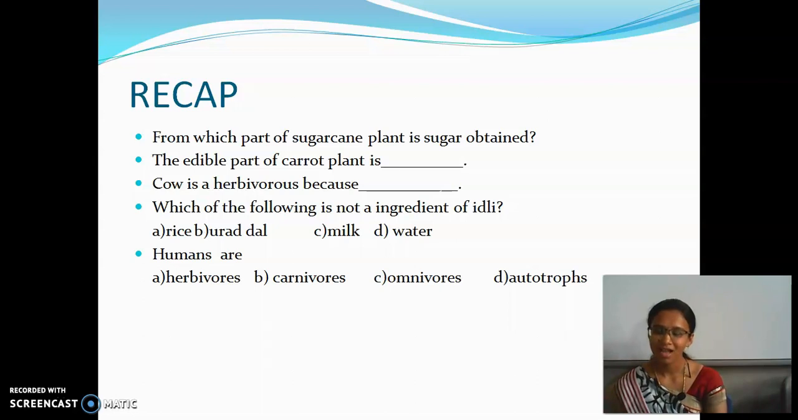And then the last question: humans are... To which category do human beings belong? Herbivores, carnivores, omnivores or autotrophs? Try to recapitulate everything: what is meant by herbivore, carnivore, omnivore and autotrophs. Yeah, good. Human beings belong to the category of omnivorous.